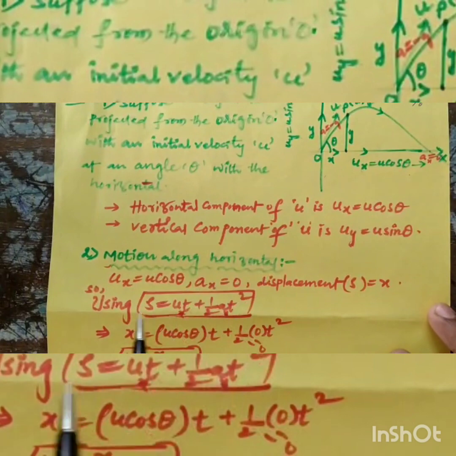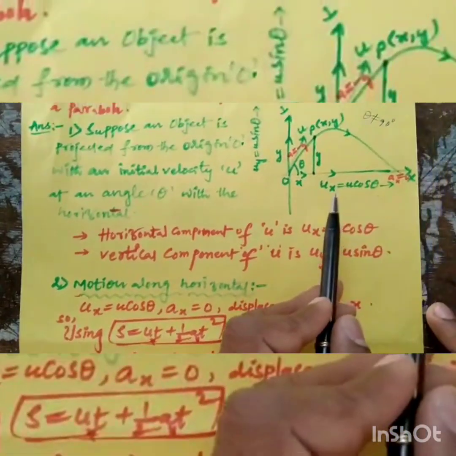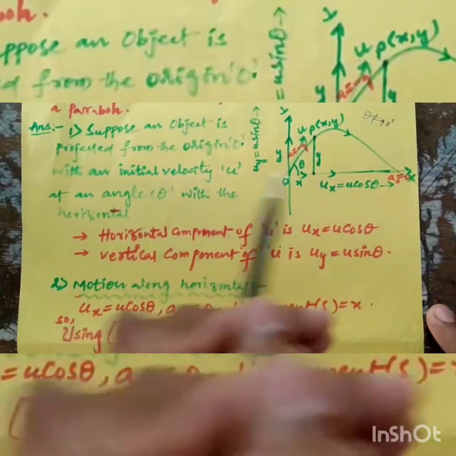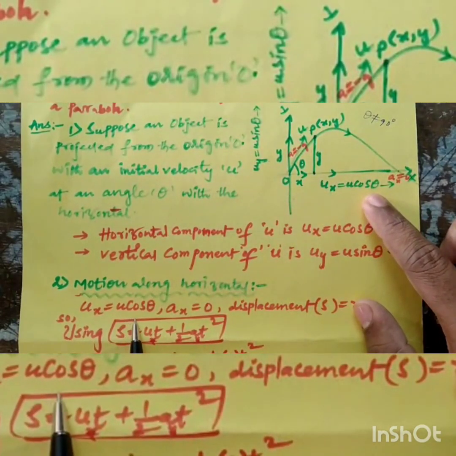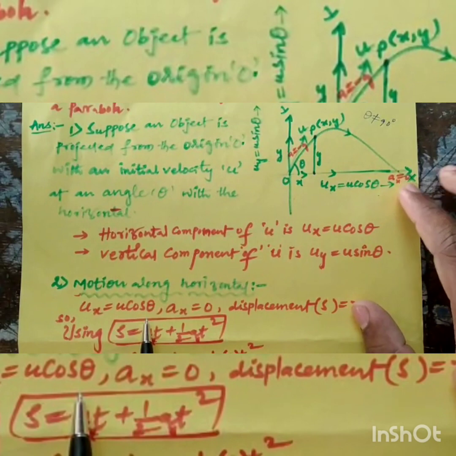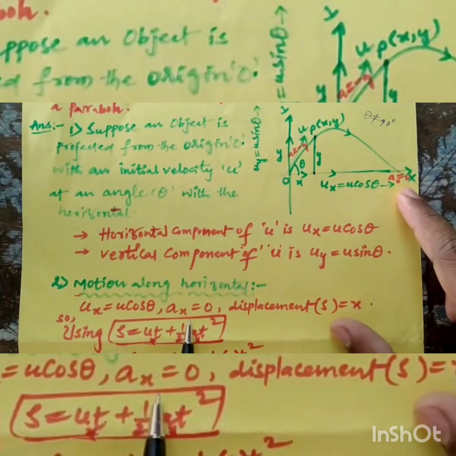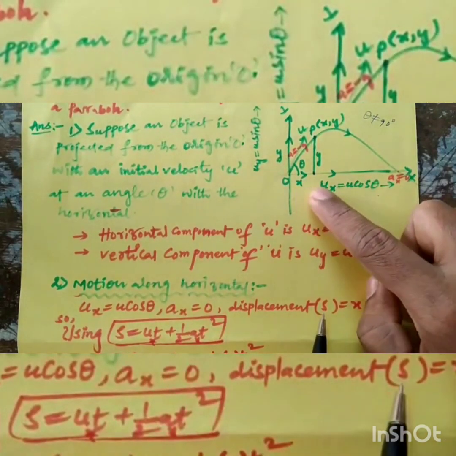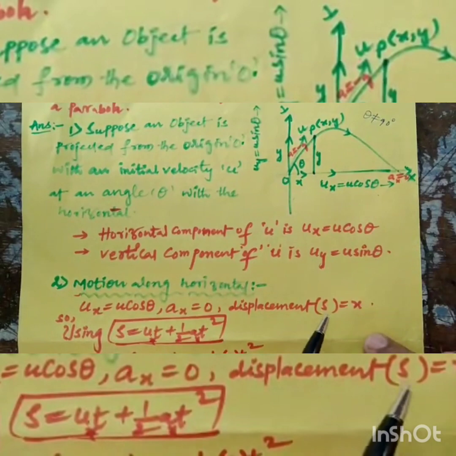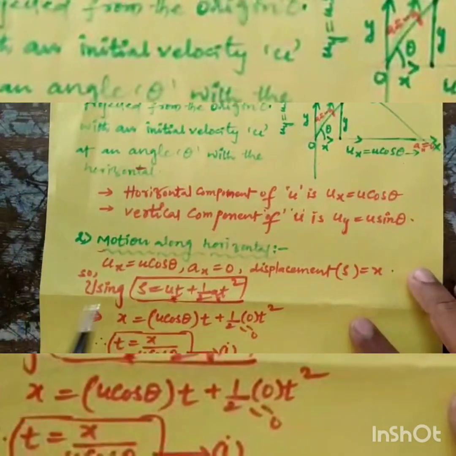Motion along the horizontal direction: the initial component of velocity is ux = u cos theta, and the acceleration is 0. The displacement along the horizontal direction is x.